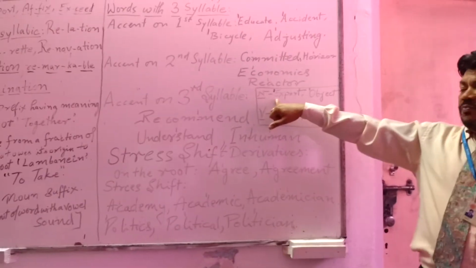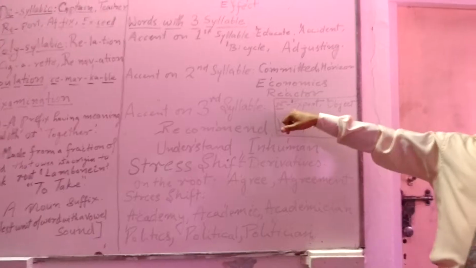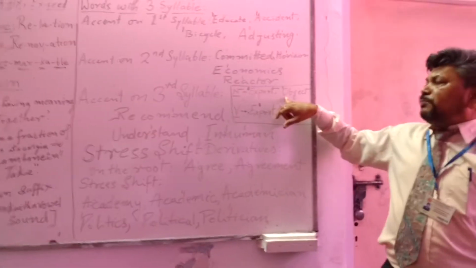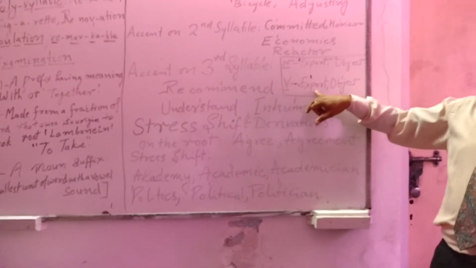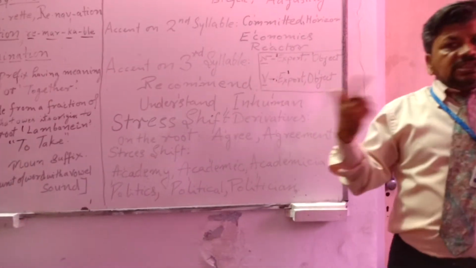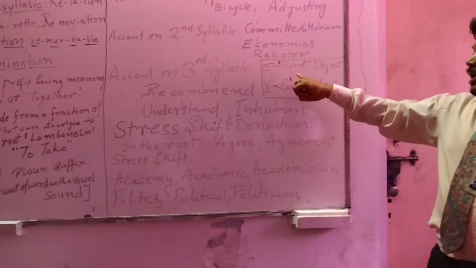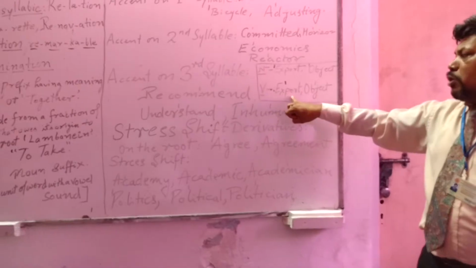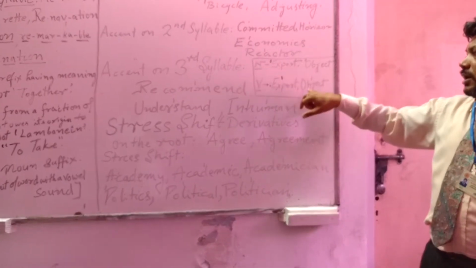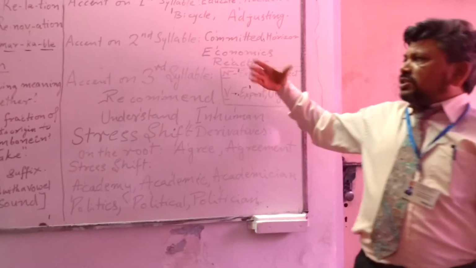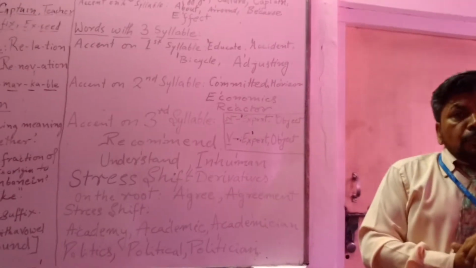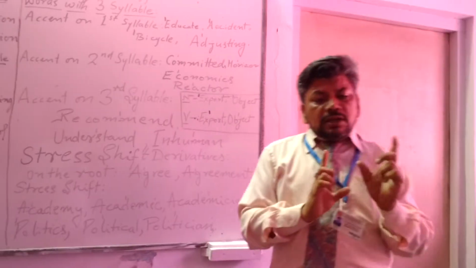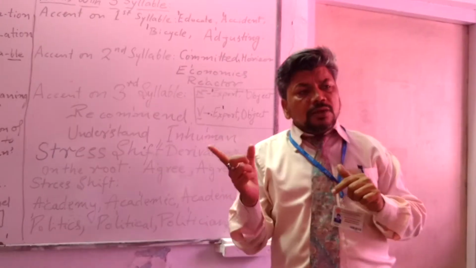If the stress is on the first syllable, like object, they will function as a noun. But if the stress is shifted to the second syllable, they will start functioning as a verb. For example, export and export, and object and object. The stress is shifting. In the same way, report and report: report is a noun, report is a verb.